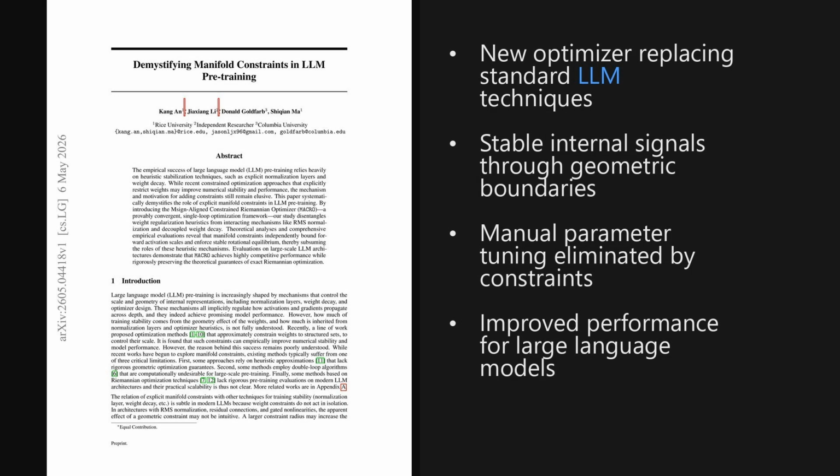Wrapping up, 2 takeaways stand out. First, explicit manifold constraints provide a mathematically rigorous alternative to messy training heuristics. And second, optimizers like macro completely eliminate the need for standard normalizations and weight decay.